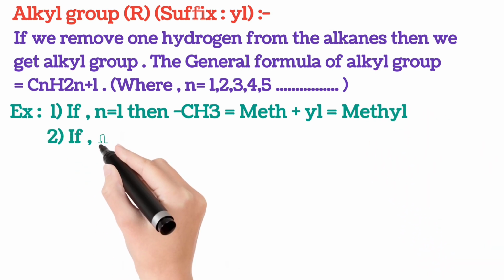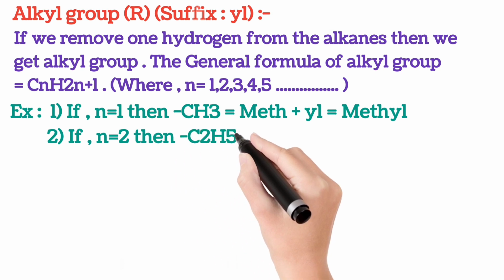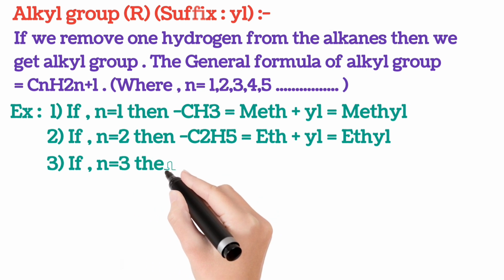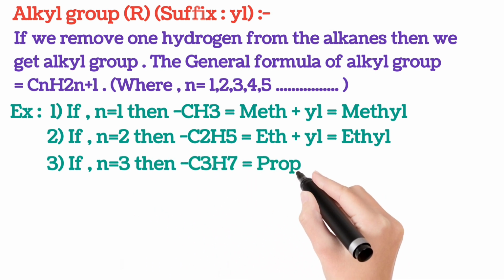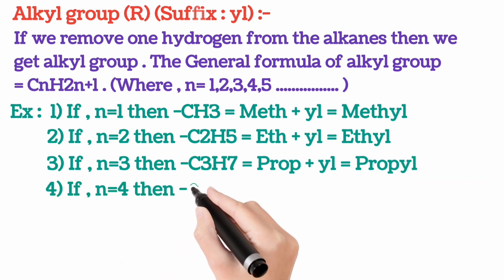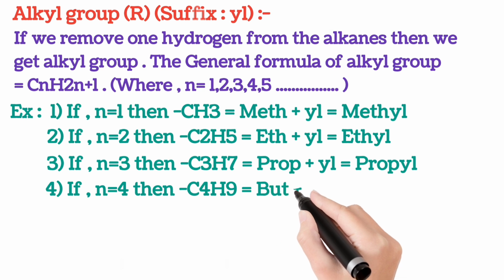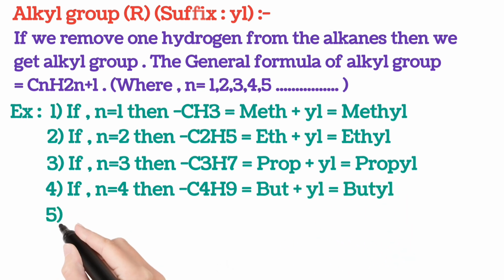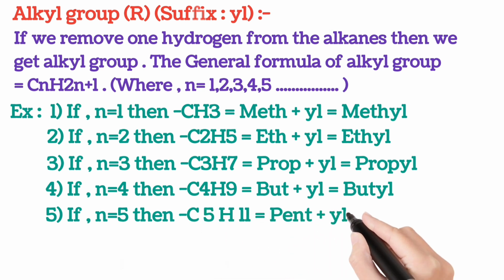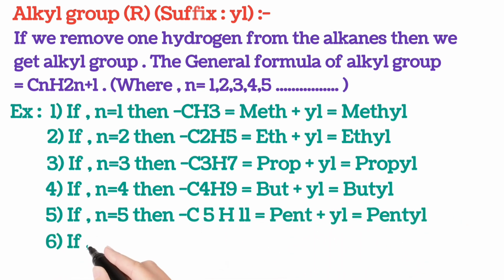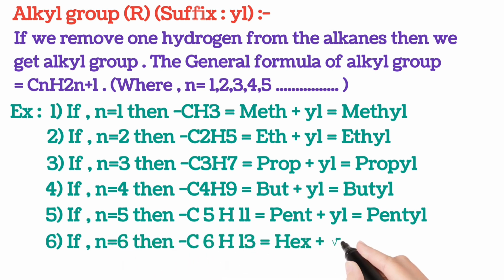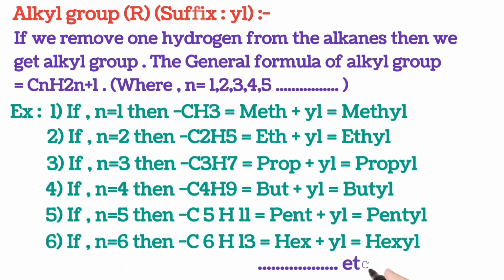If n equals 2, then we get C2H5. It is called eth plus yl, ethyl. If n equals 3, then we get C3H7. It is called prop plus yl, propyl. If n equals 4, then we get C4H9. It is called but plus yl, butyl. If n equals 5, then we get C5H11. It is called pent plus yl, pentyl. If n equals 6, then we get C6H13. It is called hex plus yl, hexyl, etc.